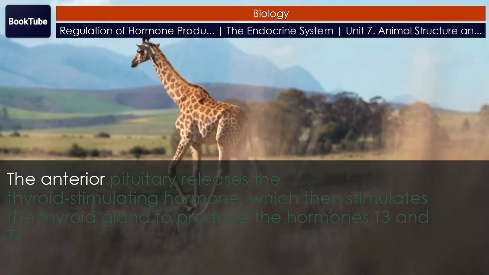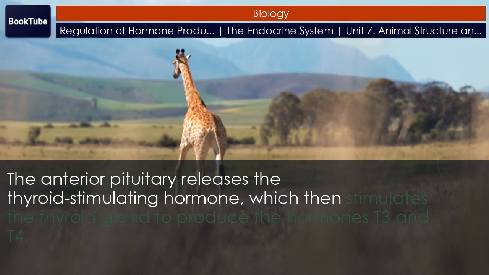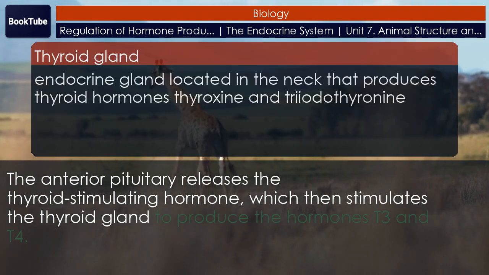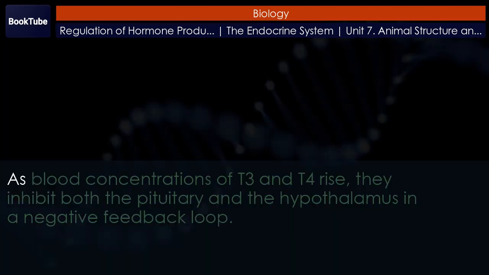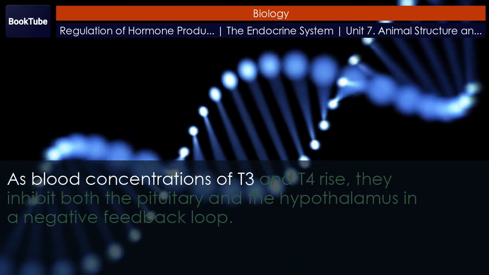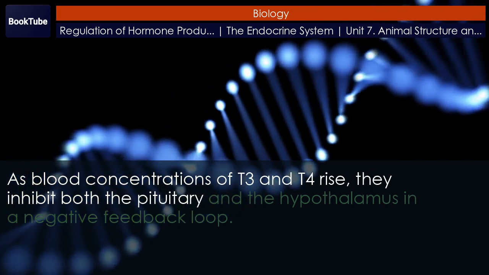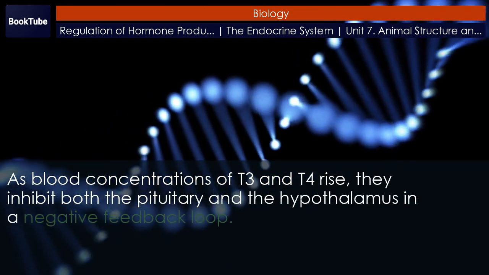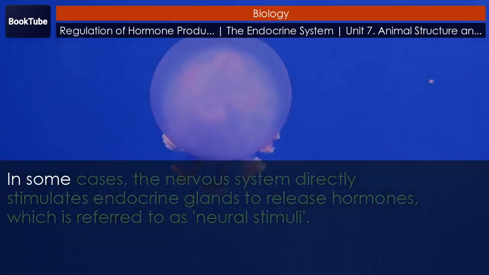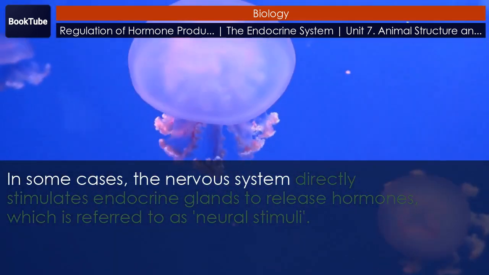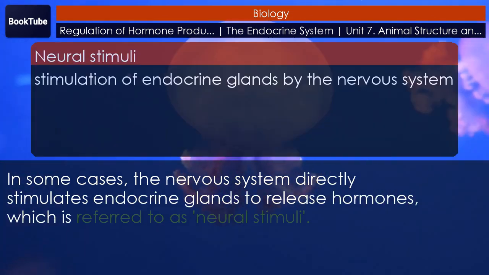The anterior pituitary releases the thyroid-stimulating hormone, which then stimulates the thyroid gland to produce the hormones T3 and T4. As blood concentrations of T3 and T4 rise, they inhibit both the pituitary and the hypothalamus in a negative feedback loop. Neural stimuli. In some cases, the nervous system directly stimulates endocrine glands to release hormones, which is referred to